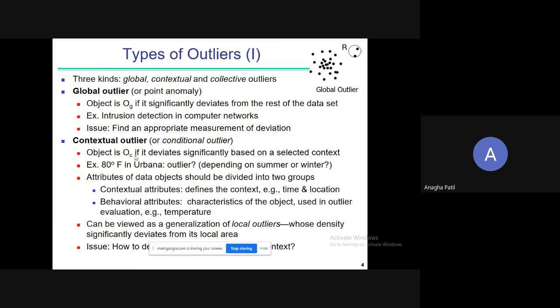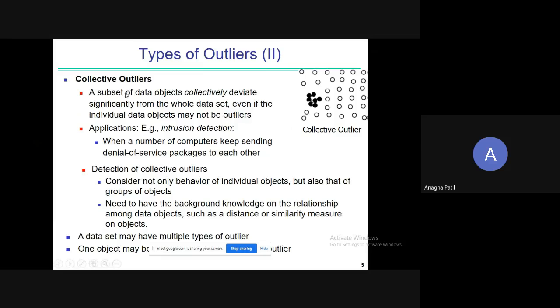Then the third type that we have is the collective outlier. As the name suggests, it is a group of outliers, a group of data objects. A subset of the data objects collectively deviates significantly from the whole data set. In a global outlier, it is just one or two objects falling outside the cluster, whereas in a collective outlier, it is a subset of the data objects and collectively they deviate significantly from the rest of the data set.